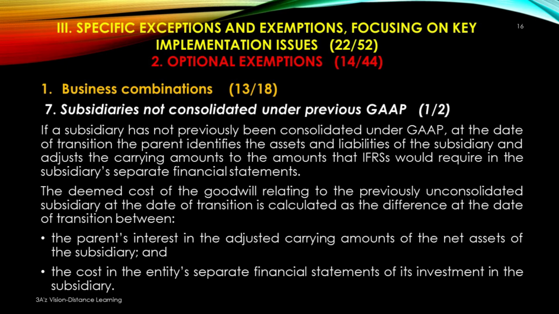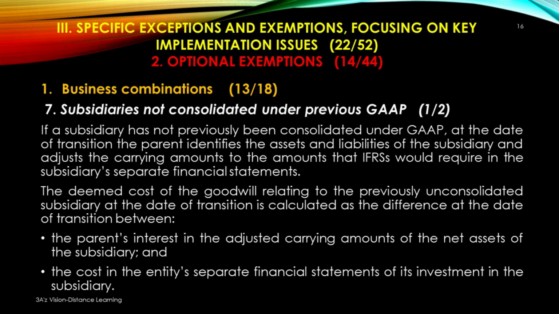If a subsidiary has not previously been consolidated under previous GAAP, at the date of transition, the parent identifies the assets and liabilities of the subsidiary and adjusts the carrying amounts to the amounts that IFRS would require in the subsidiary's separate financial statements.